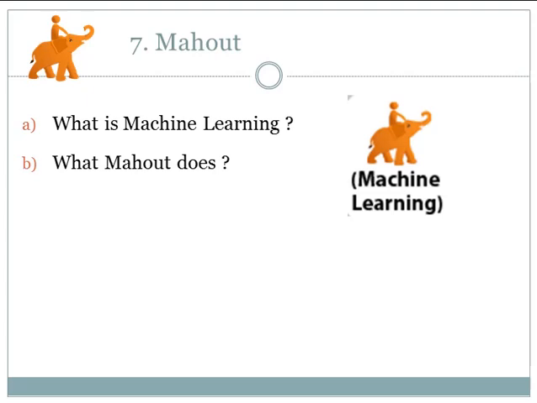What does Mahout do? It performs collaborative filtering, clustering and classification. So let's understand one by one. First thing is collaborative filtering. Mahout mines user behavior patterns and based on these it makes recommendations to users. Clustering. It groups together a similar type of data like articles, blogs, research papers, news, etc. Classification. It means categorizing the data into various sub-departments.